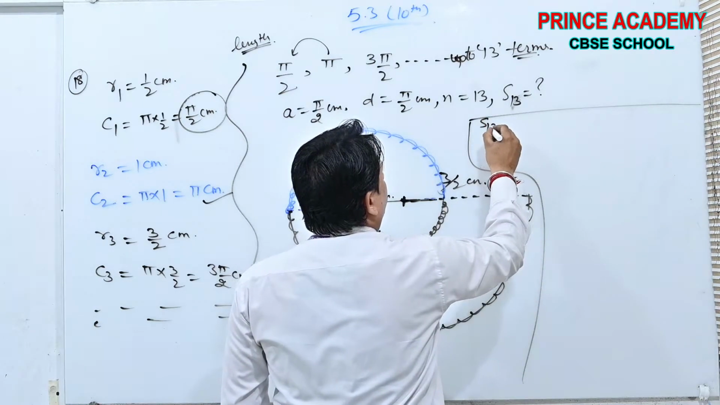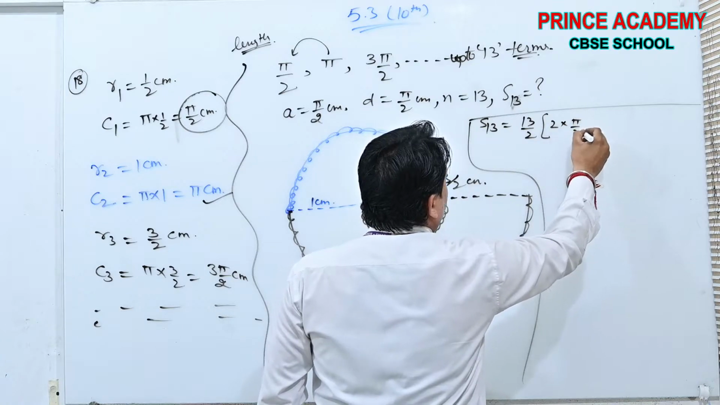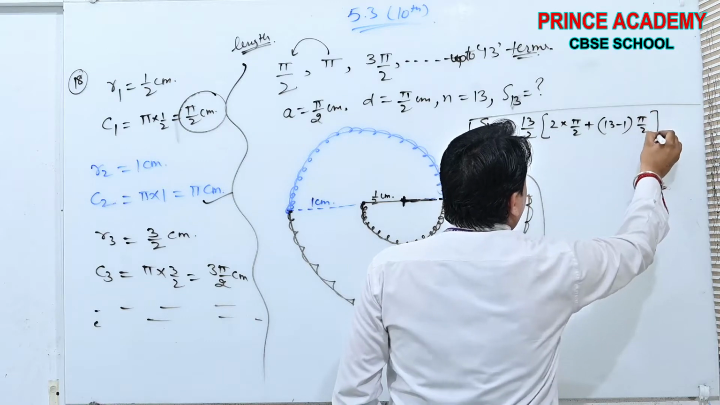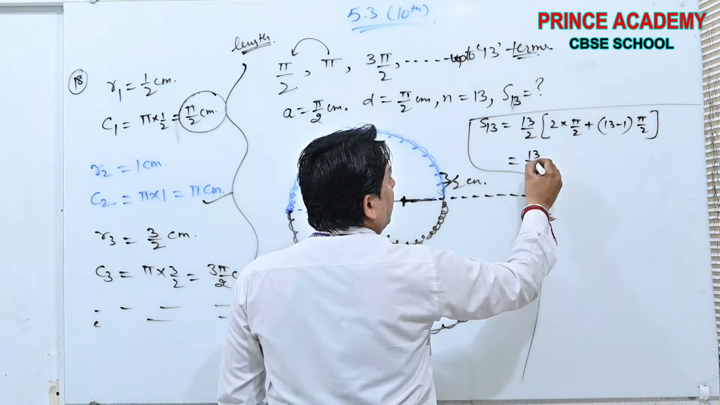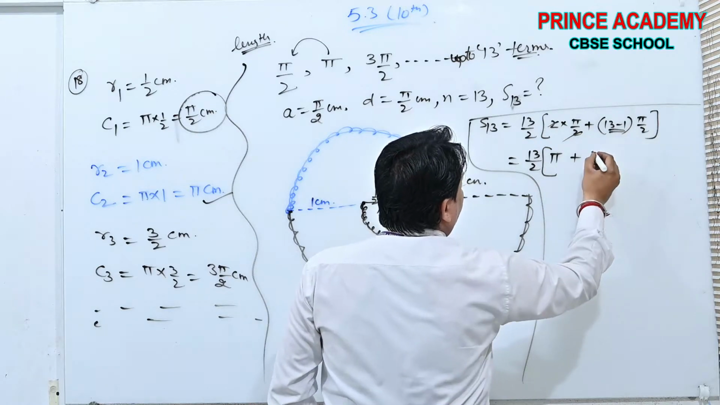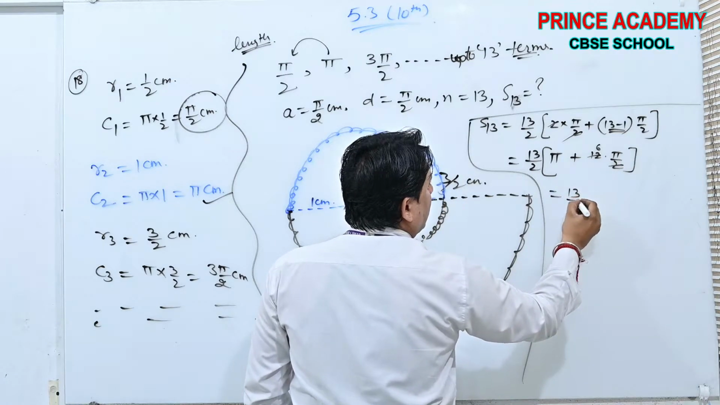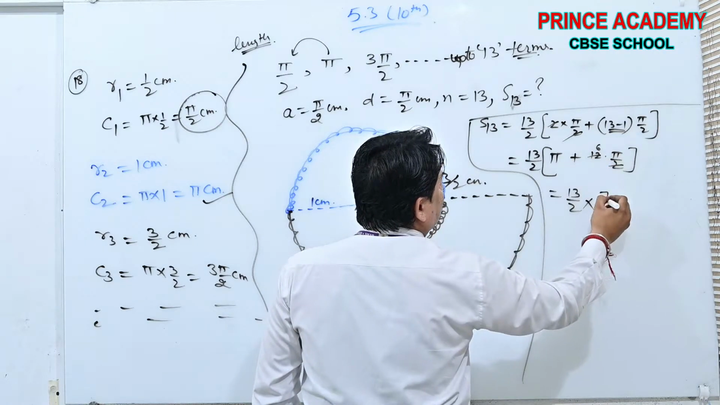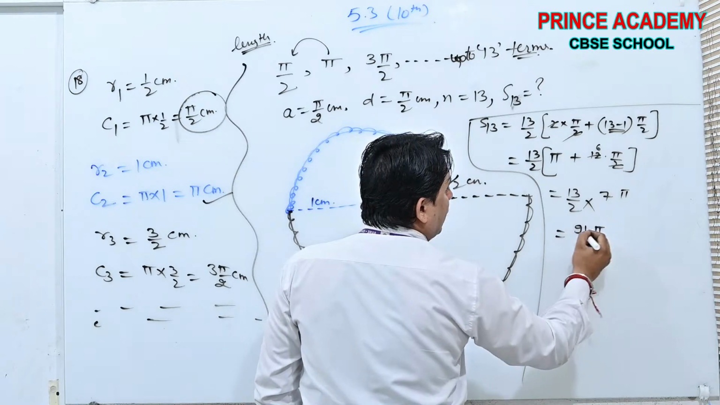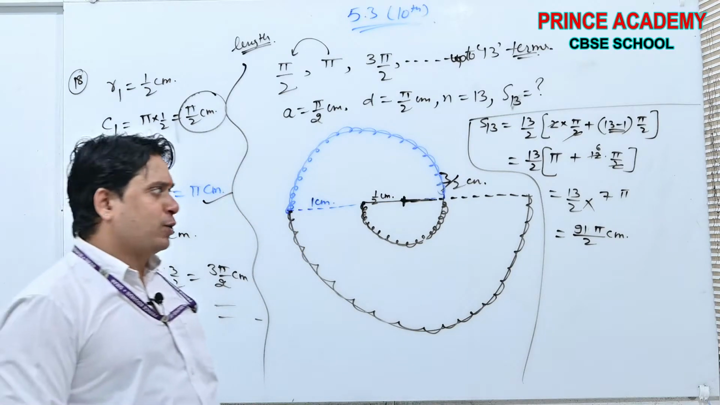S13 is equal to n by 2 into (2a plus (n minus 1) d). Yes or no? Now see, 13 by 2 into (2 times pi by 2, which cancels, giving pi, plus 12 into pi by 2, which gives 6 pi). So 13 by 2 into (pi plus 6 pi, that is 7 pi), which equals 91 pi by 2 centimeters.